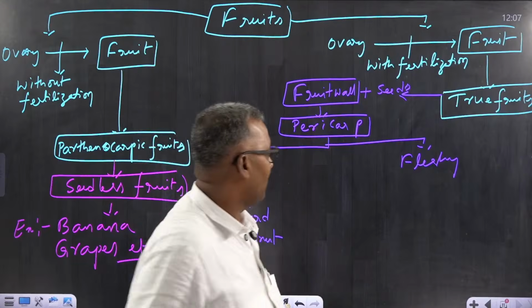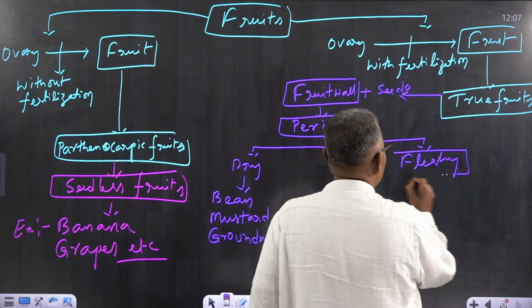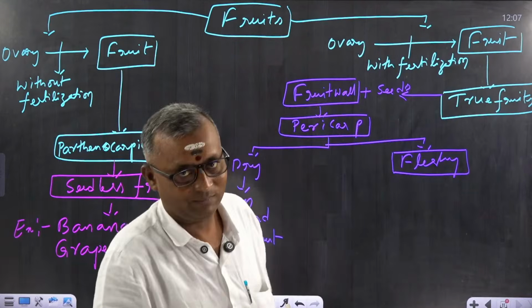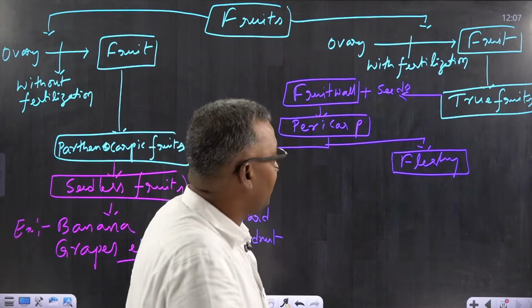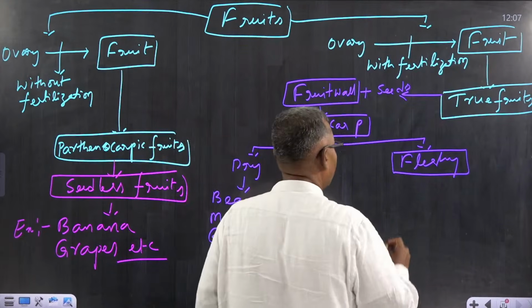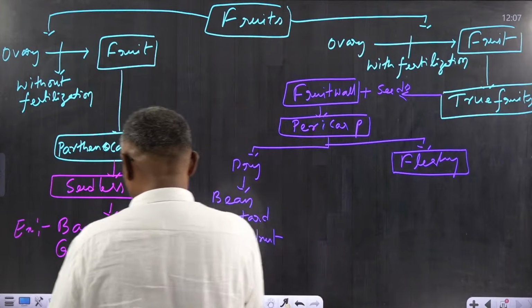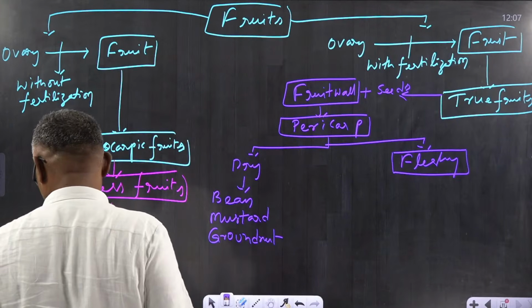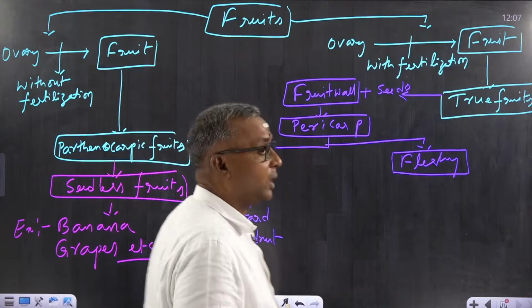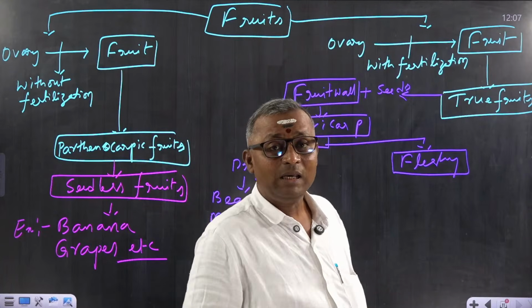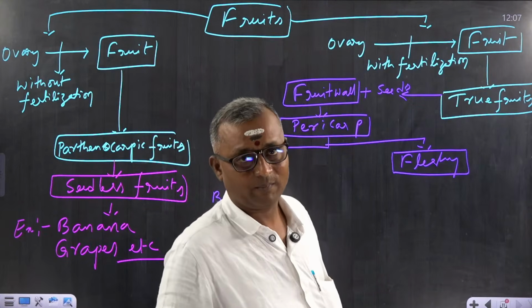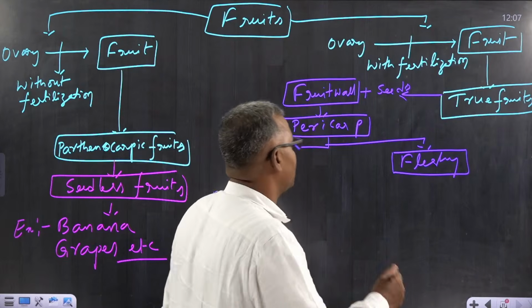So here, pericarp remains fleshy even at maturity. Even at the maturity of the fruit, the pericarp remains fleshy. Understood? So pericarp remains fleshy even at maturation of the fruit. So that is why it is called fleshy fruit.